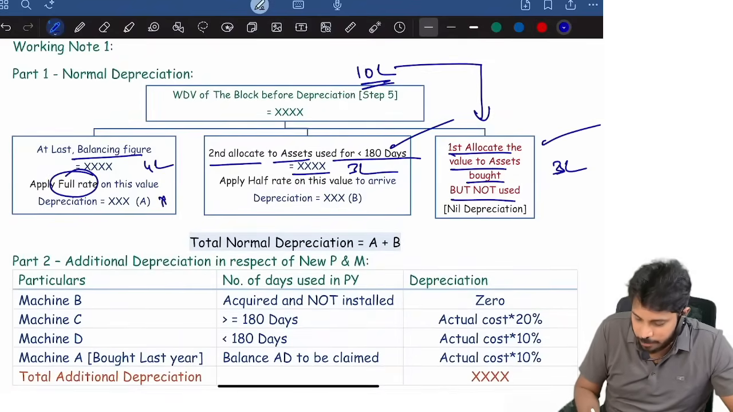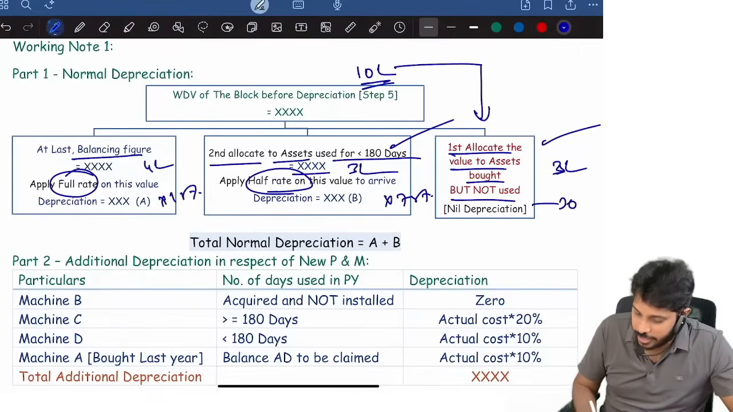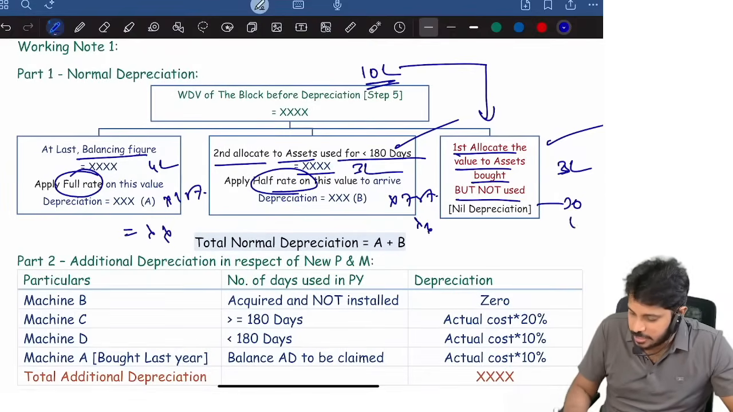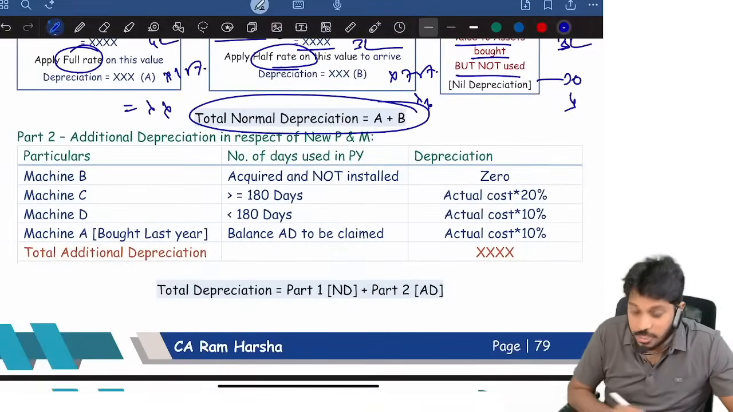Here apply the full rate, multiplied by 15%. Here apply the half rate, 7.5%. And here, 0 rate. So you will get the normal depreciation value. So you will get the total normal depreciation.